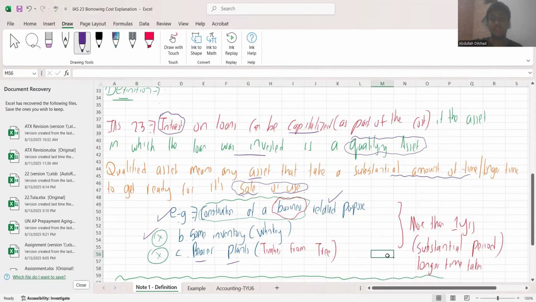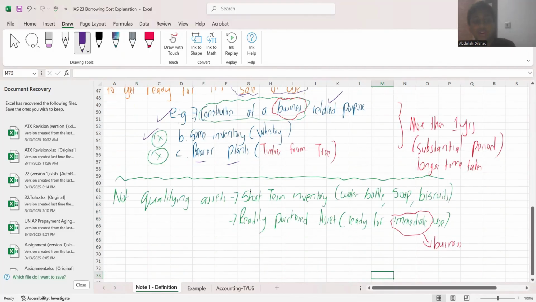Okay, so this is also done. Now this is another theory, which are not qualifying assets. I told you there are some inventories. For example, you can take water bottles, soap, biscuits. These don't take a substantial amount of time. You can produce a biscuit within a day, or within 2 weeks. Soap is the same. A water bottle, when you are bottling it, takes about half a day to package if you are doing the entire job at once. So that is not a qualifying asset.